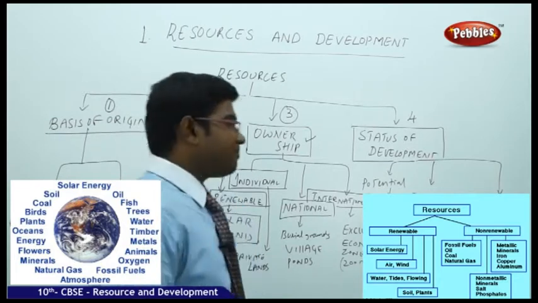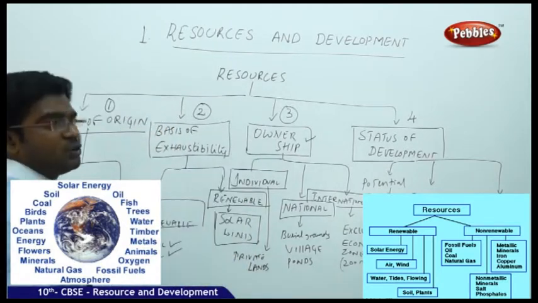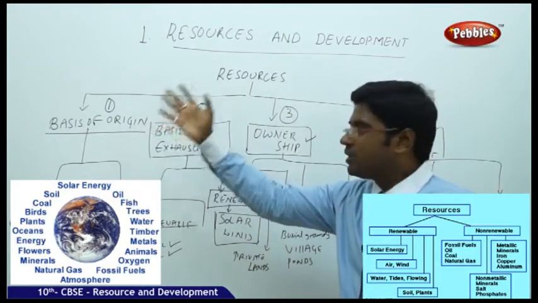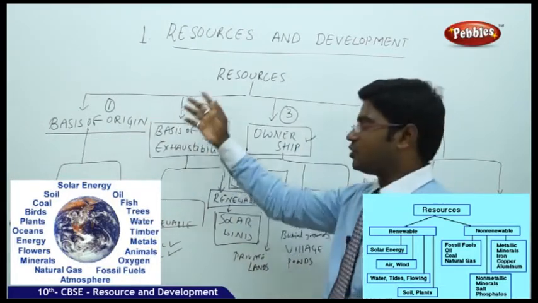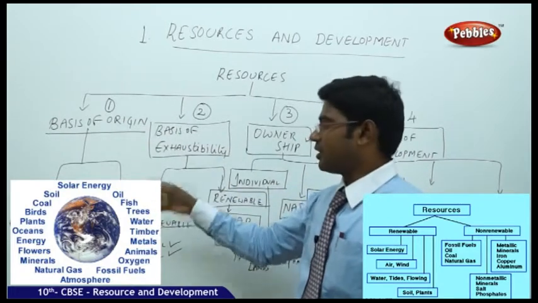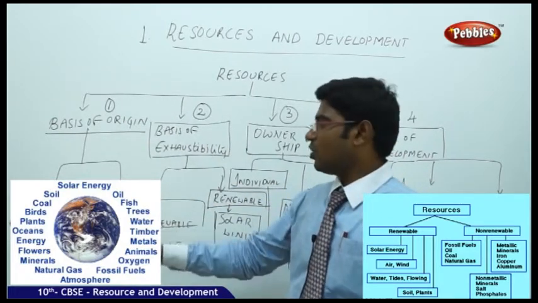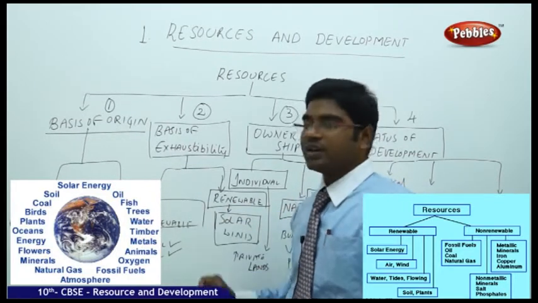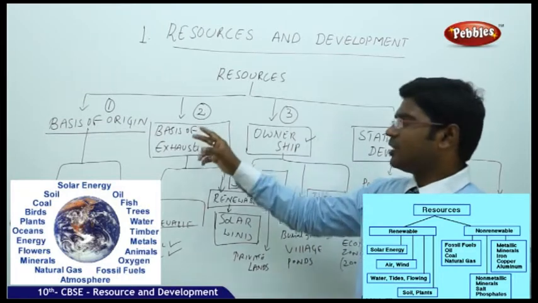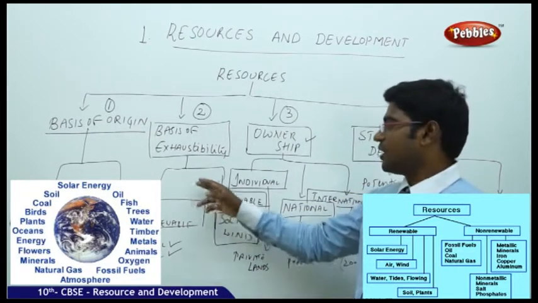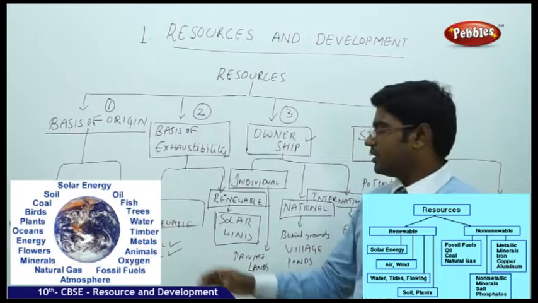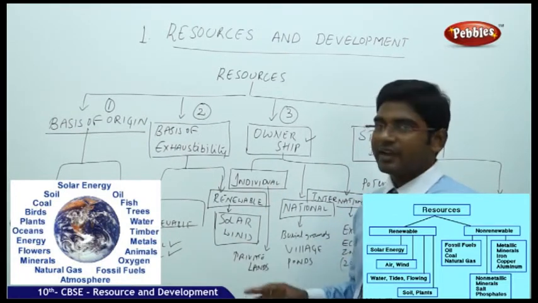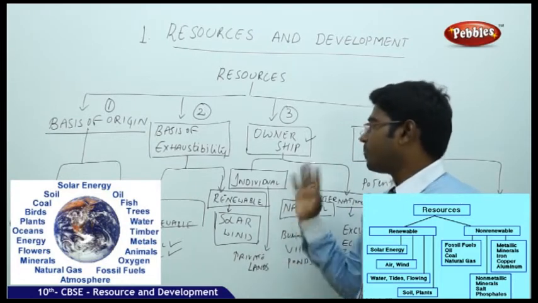So broadly, the resources are being categorized into 4 major categories. The first one is on the basis of the origin of the resources. It is again redivided into biotic and abiotic. The examples of biotic are flora and fauna. The example of abiotic is rocks and metals. When it comes to the basis of exhaustibility, we have non-renewable resources, that is petrol and coal, whereas renewable resources come in the category of solar and wind.